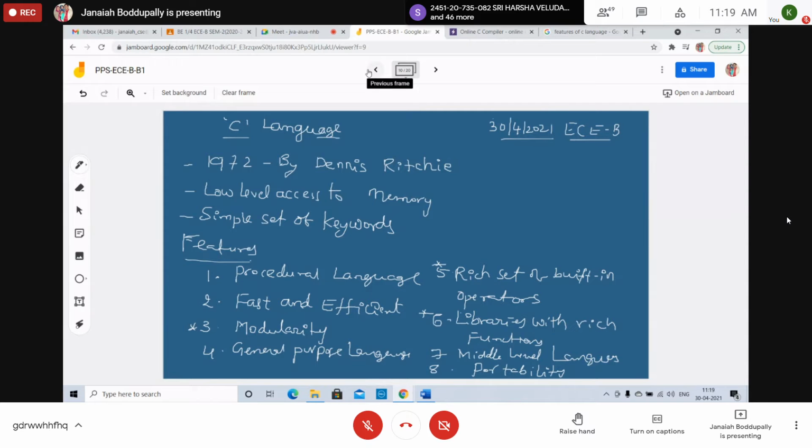The first one is the procedural language. What is a procedural language? C is a procedural language. In a procedural language like C, step-by-step predefined instructions are carried out. We follow some procedure to write C programs and develop any application using C. A C program may contain more than one function to perform a particular task. We'll discuss functions later, under derived data types.